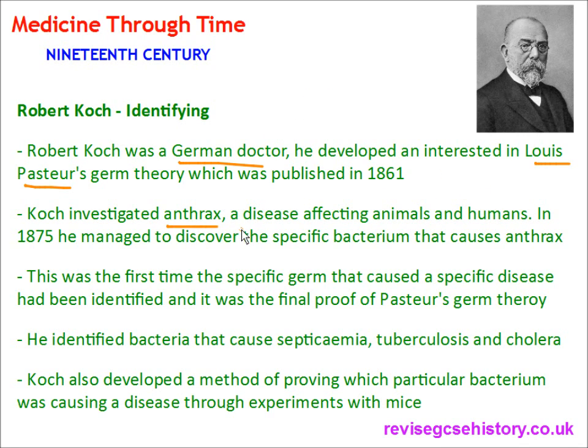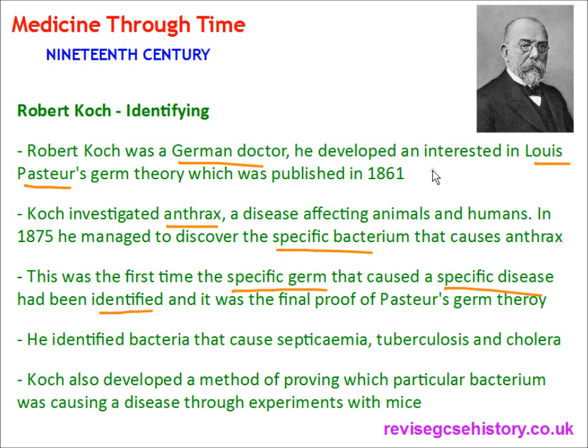He investigated anthrax, which is a disease affecting animals and humans. It's quite common in sheep. In 1875 he managed to discover the specific bacterium that causes anthrax. This was the first time the specific germ that caused a specific disease had been identified, and it was the final proof of Pasteur's germ theory.